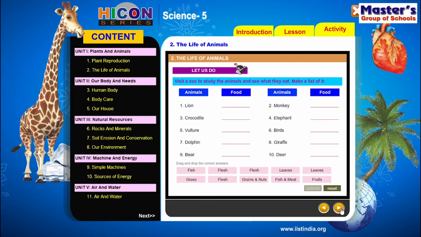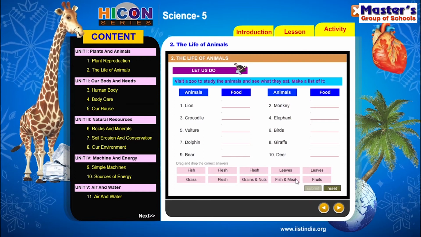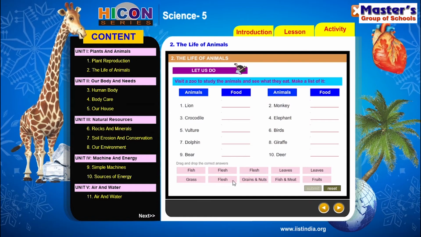So see the first one, lion. So lion takes which type of food? So the answers are already provided below these words.